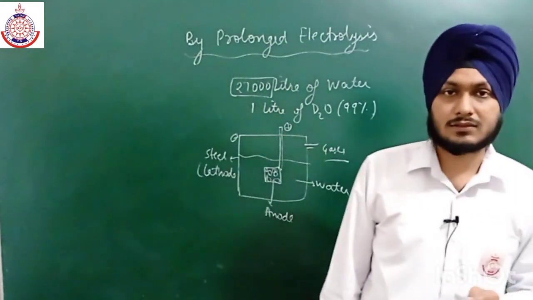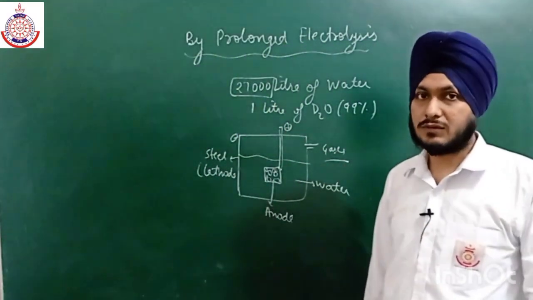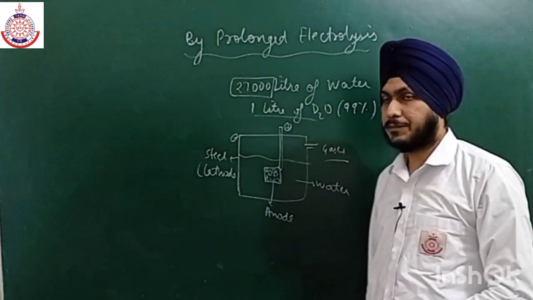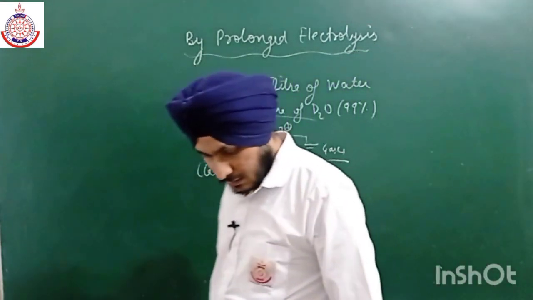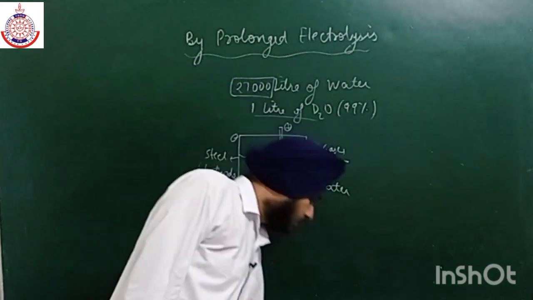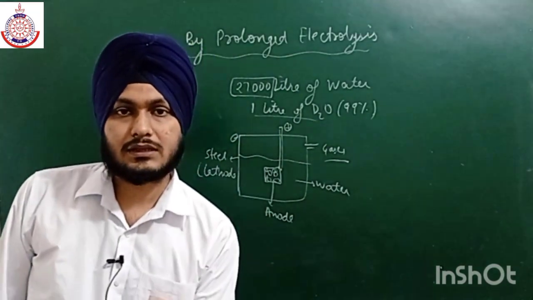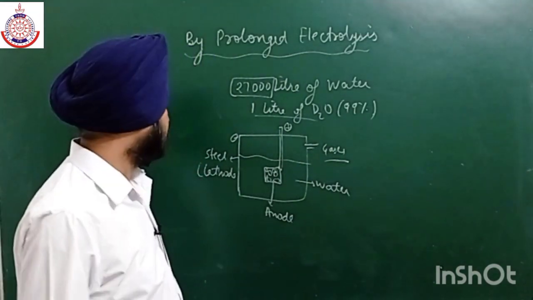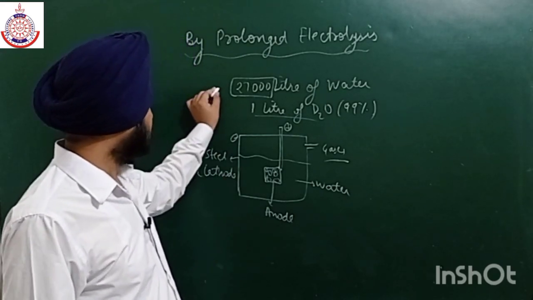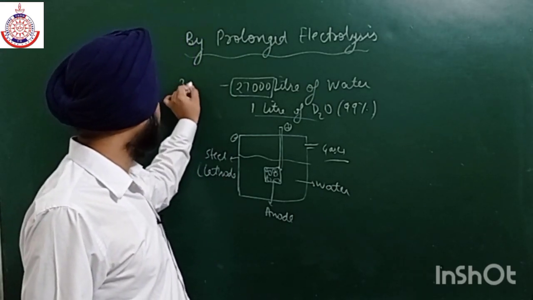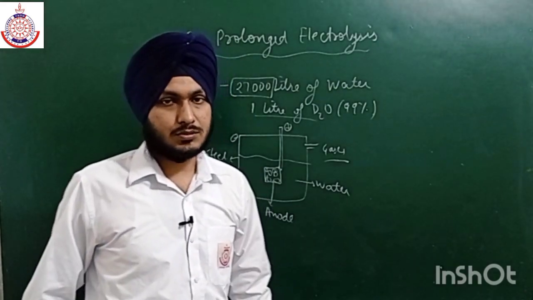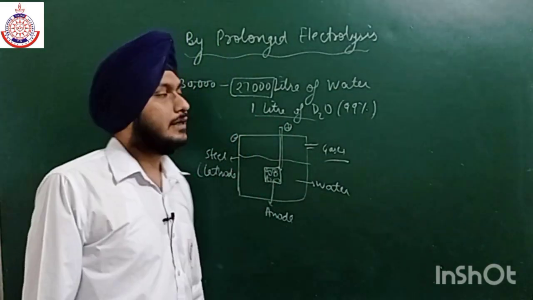Prolonged means we have to do the electrolysis for a long time in order to get 1 liter of D2O. So this is the first method. Now the second method which we are using is fractional distillation. Near about 27,000 to 30,000 liters of water is used to get about 1 liter of D2O.